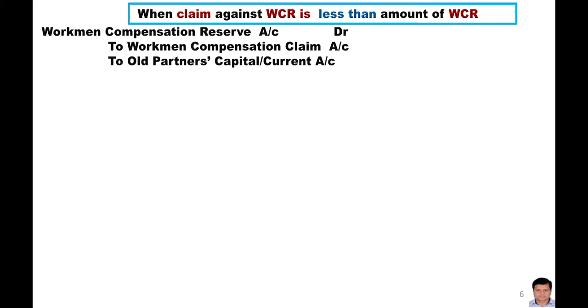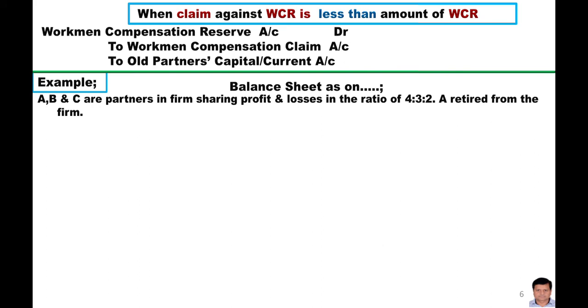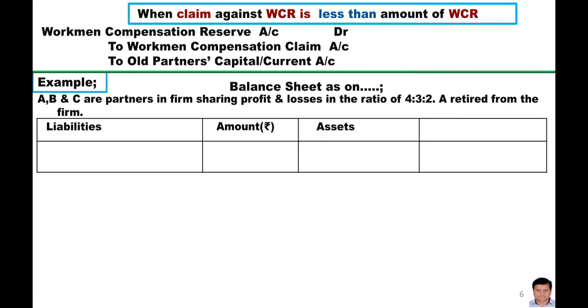Now this can also be understood with the given example. Now here is the balance sheet. The workman compensation reserve was rupees 1,80,000. Again read the question. The three partners A, B and C, but here A is going to retire, meaning this is the case of the retirement of an existing partner, meaning this topic is going to help you in almost all the cases except dissolution of the partnership firm.